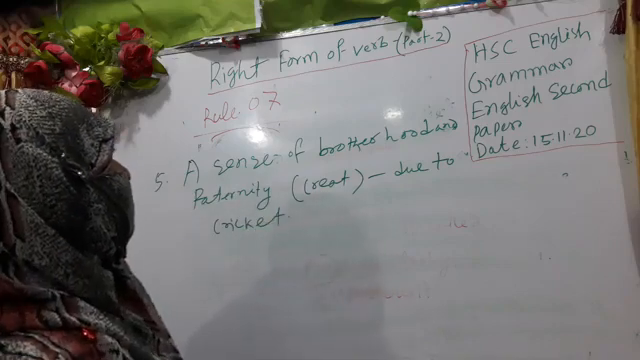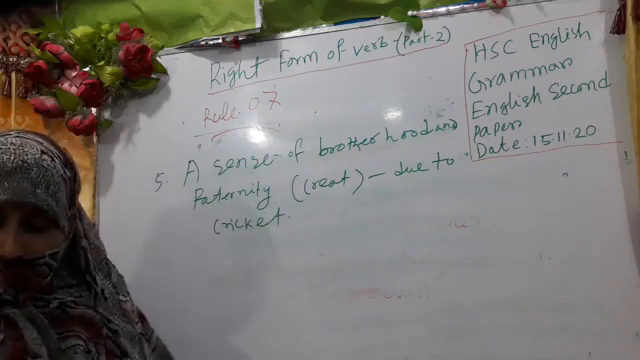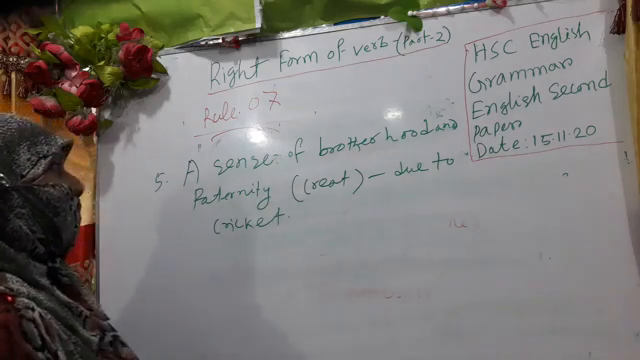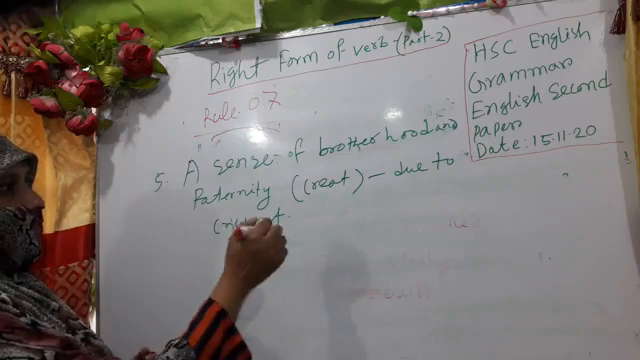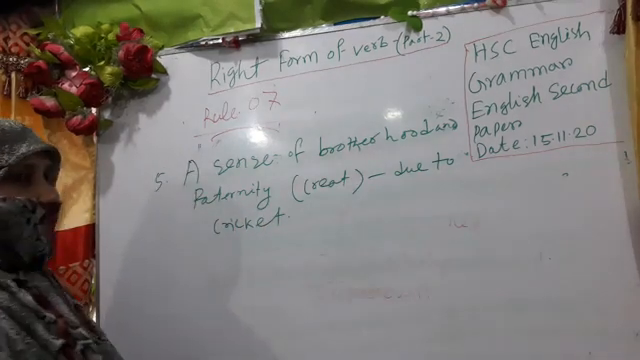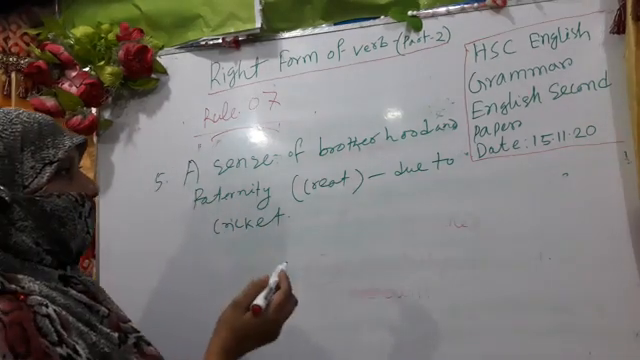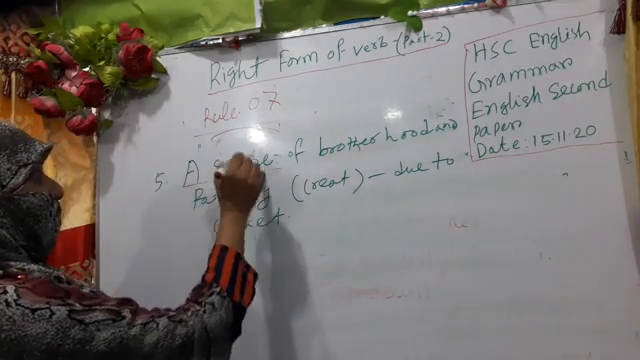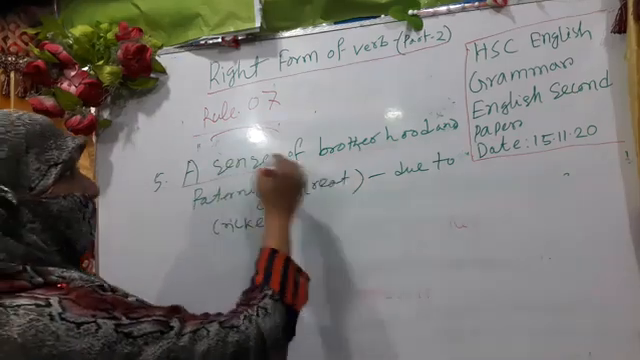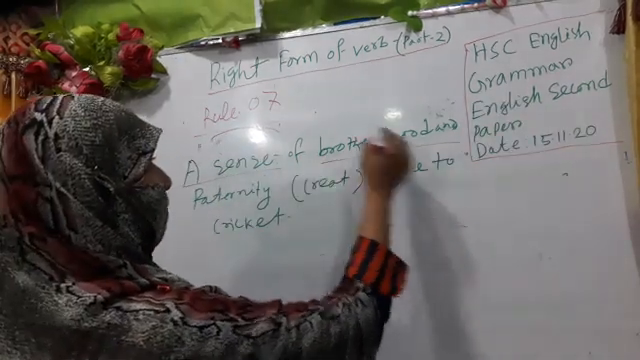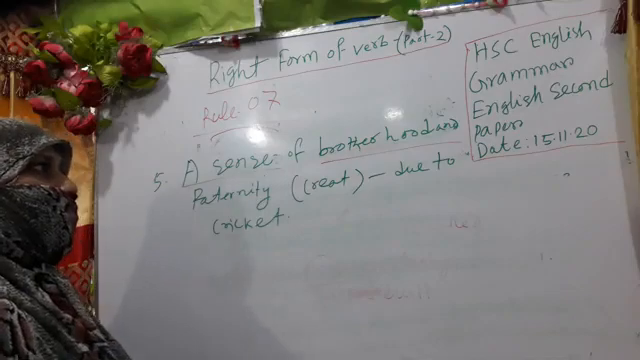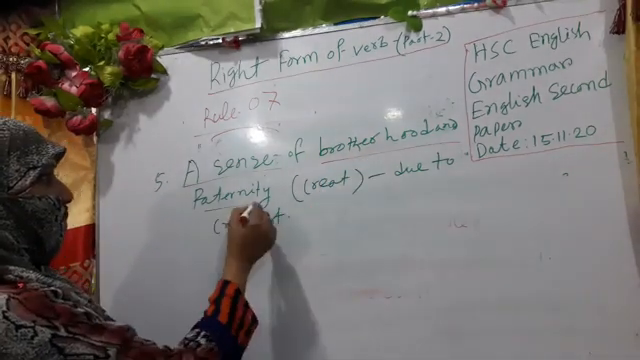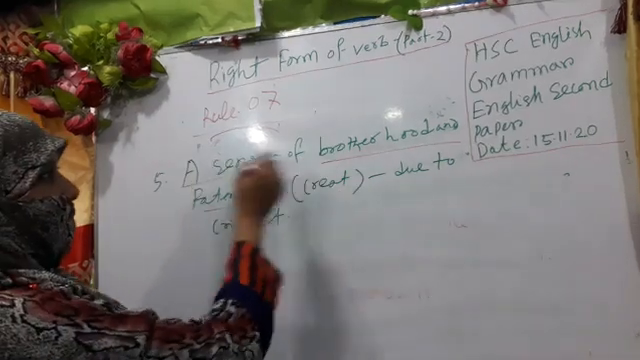My dear learners, here you see, please follow the sentences. Actually here we find the use of head word: a sense of brotherhood and fraternity actually create due to cricket. So here we find two subjects, a sense is a subject, this is a noun, and another subject. Okay, there we find two subjects, brotherhood and fraternity.